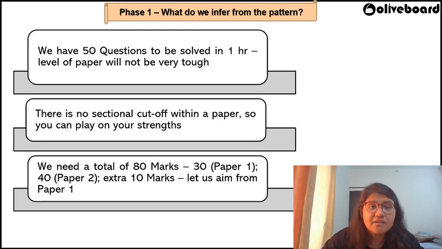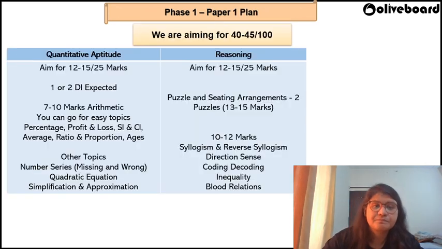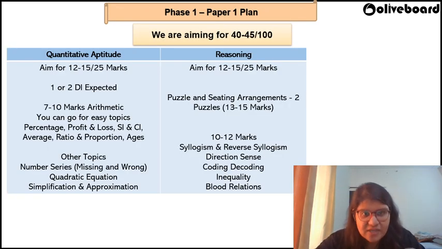Okay. The other thing is, as I told you at the start as well, there is no sectional cutoff within a paper. Fine. So please play on your strengths. Identify what is your strength. Okay. Fine. Coming to the next section of this particular video, let's talk about phase one sections individually, right? Here we are seeing quantitative aptitude and reasoning. Fine. Let's talk about quants first.